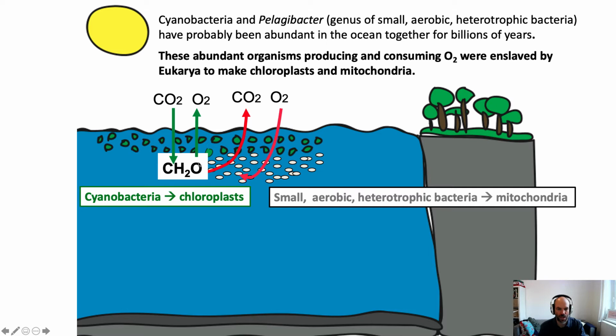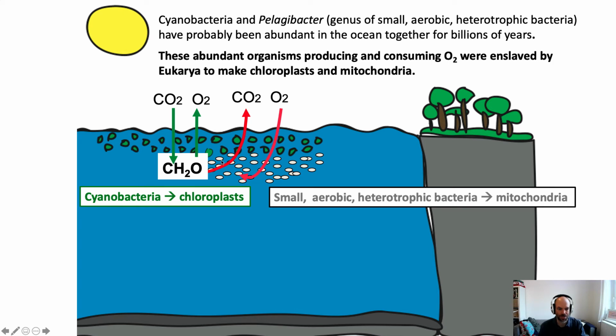And we talked about how in the microbial loop there would have been aerobic, heterotrophic bacteria decomposing and respiring this organic matter back to CO2 and consuming oxygen, and these two are inverse processes of each other, right? And so it's interesting to think about how this microbial loop that has probably been going on for billions and billions of years, two of the most important players of that microbial loop seem to be the ancestors of the chloroplasts and the mitochondria.